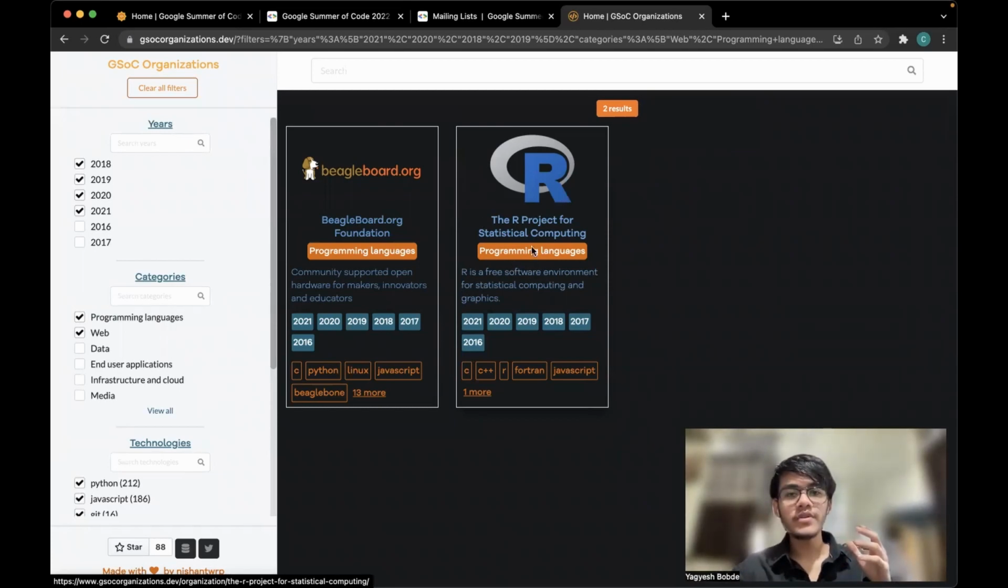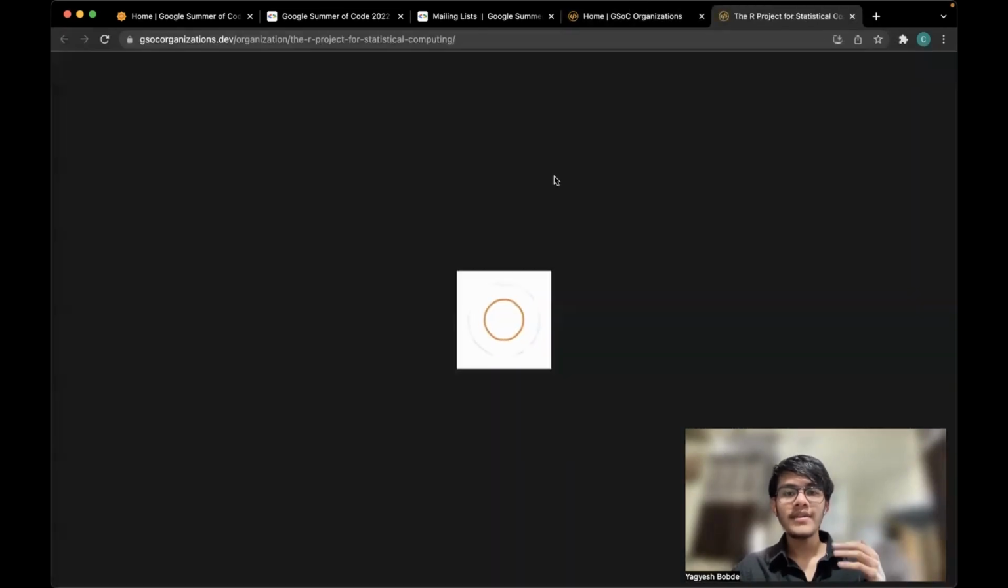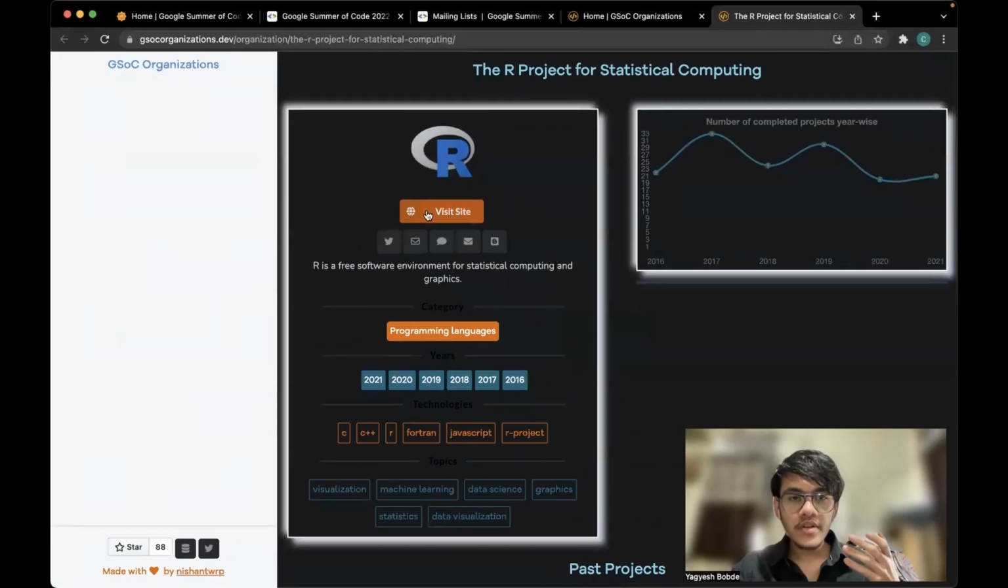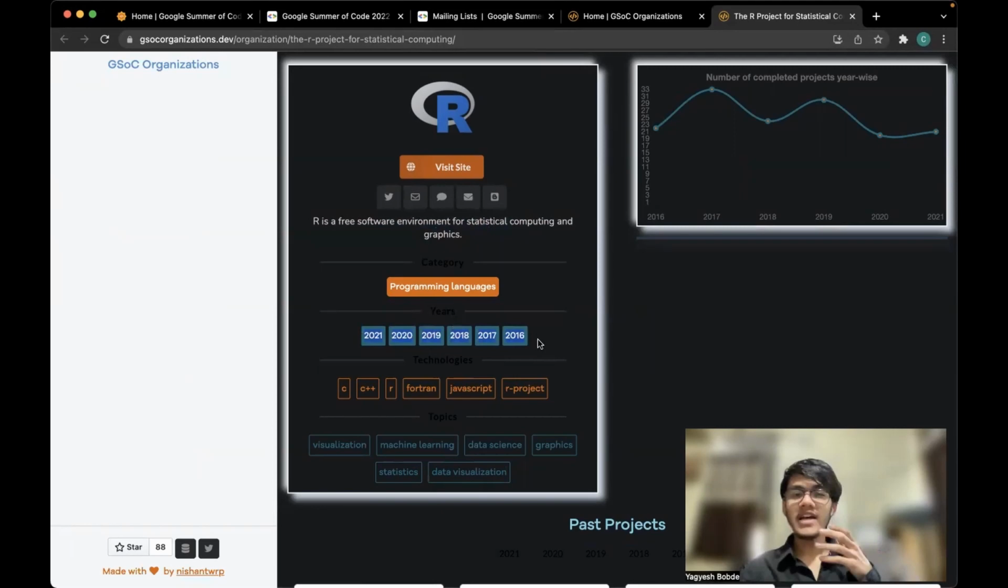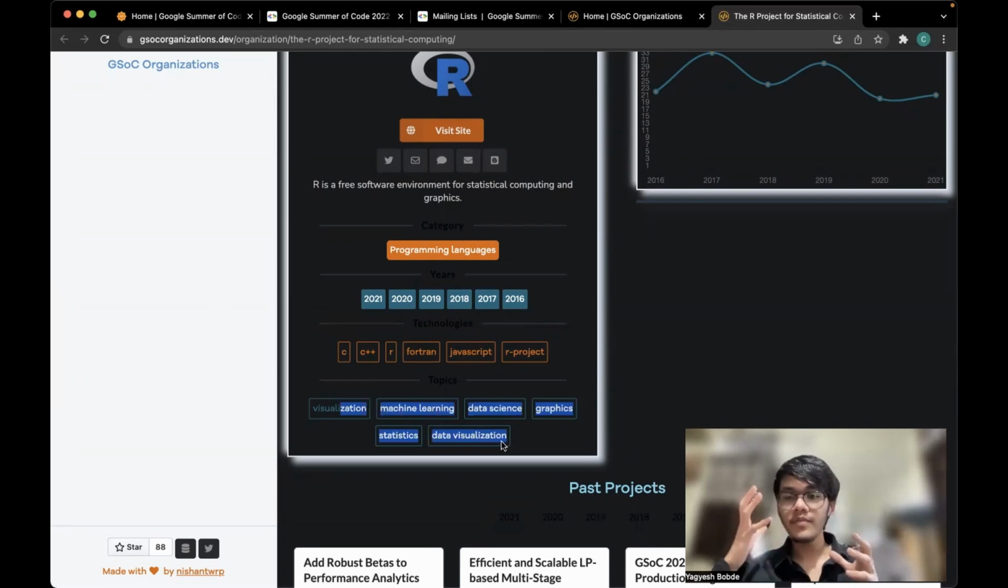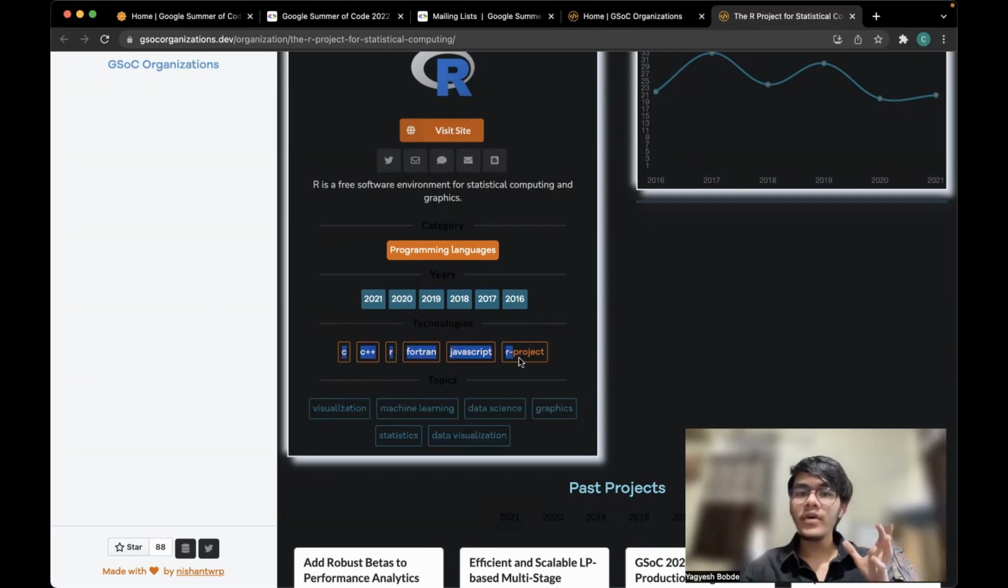So what you'll do is click on this and you'll directly be loaded to the organization page. It shows you that R is a free software environment. This is basically the description of the project. It has been participating in GSOC for the last 6 years. These are all the programming languages required for this project, and these are all the topics that this project includes. But you don't have to know everything to get started.